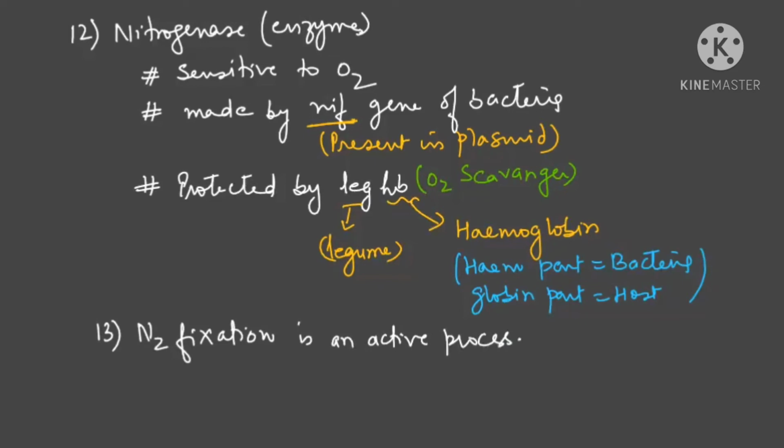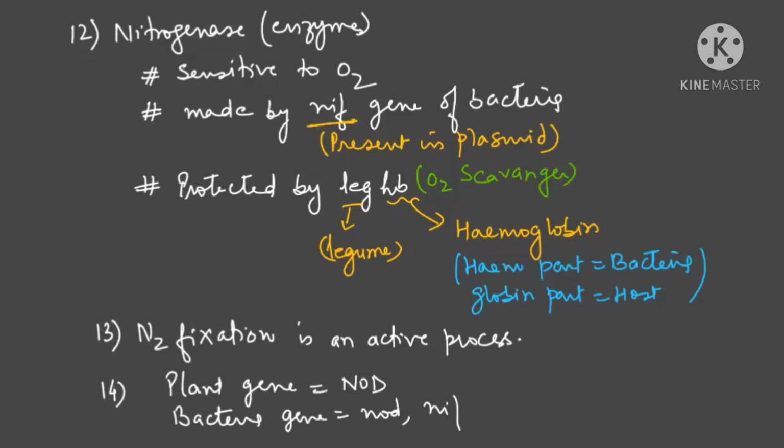Now, nitrogen fixation, we will say actually genes are playing the role. So, which genes are playing the role? Try to understand. Let me make the heading. Plant gene is the NOD gene, and bacteria genes are the NOD gene, NIF gene, and third is the fix gene.